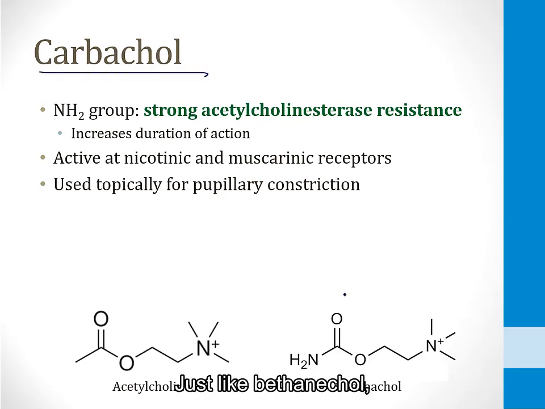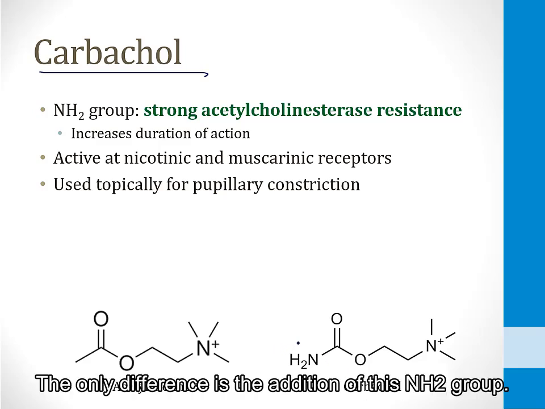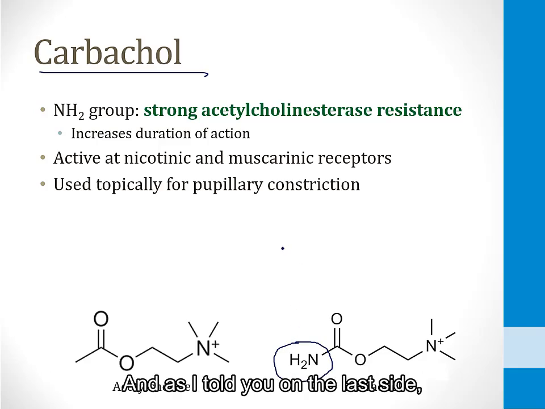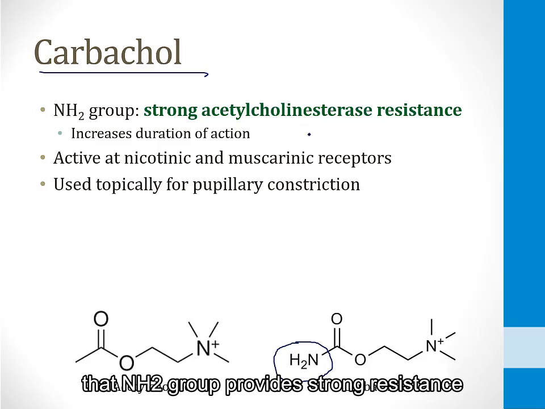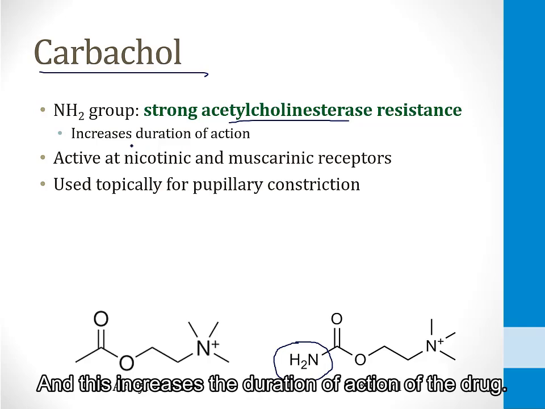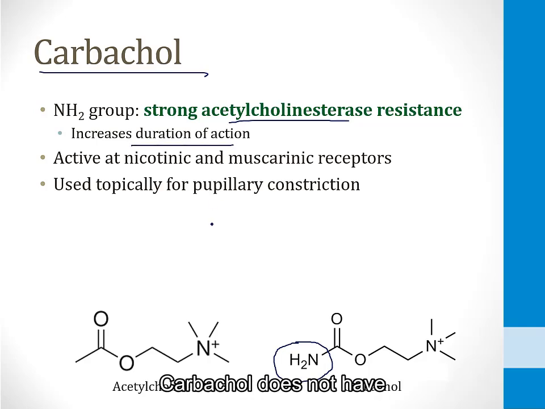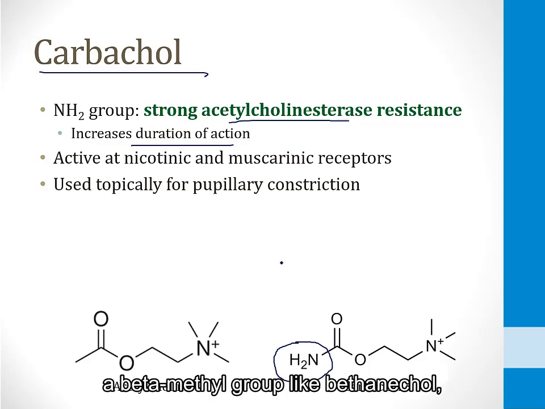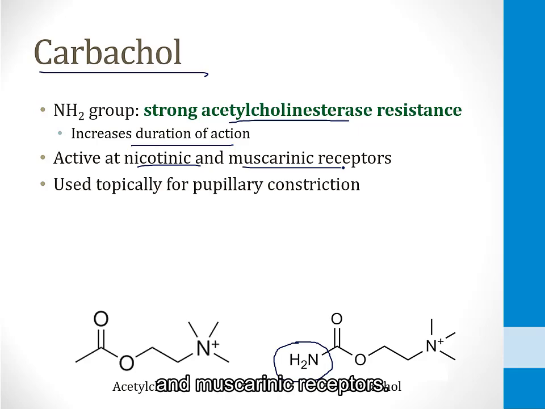Just like bethanechol, carbachol is a drug whose molecular structure mimics acetylcholine. The only difference is the addition of this NH2 group. And as I told you on the last slide, that NH2 group provides strong resistance to breakdown by acetylcholinesterase, and this increases the duration of action of the drug. Carbachol does not have a beta-methyl group like bethanechol, therefore it has activity at nicotinic and muscarinic receptors.